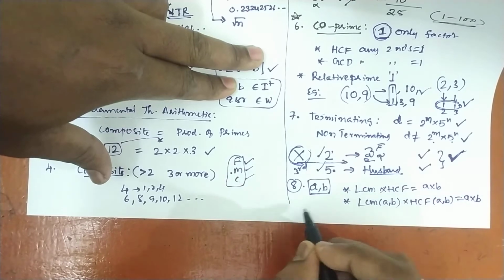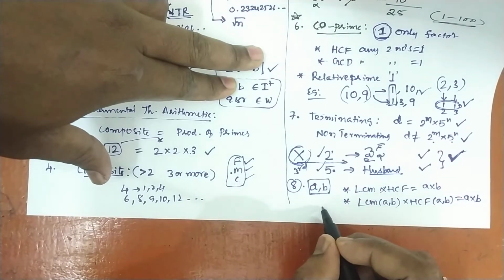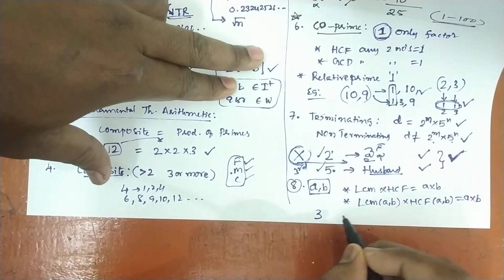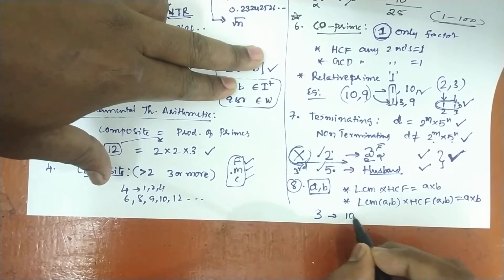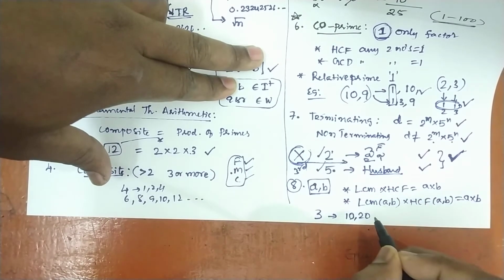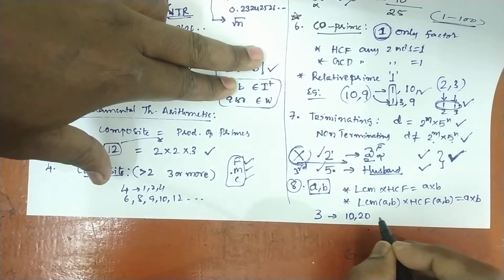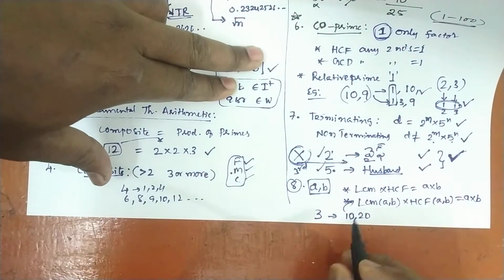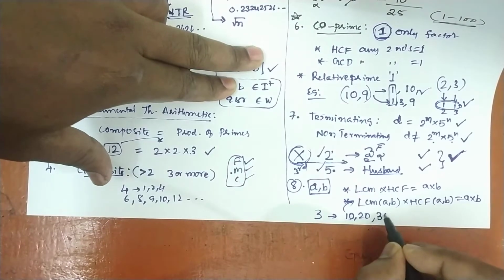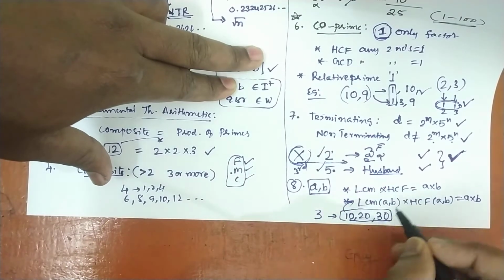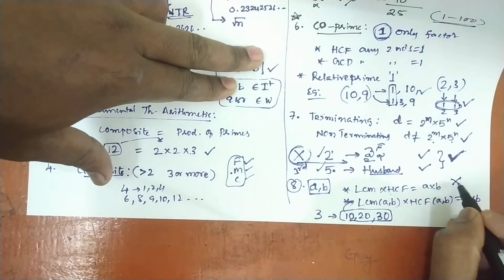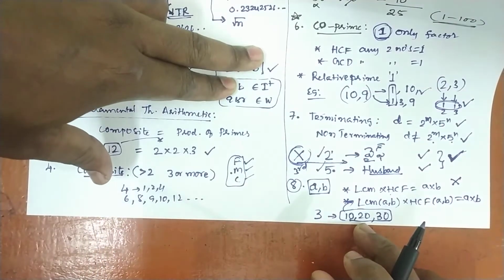Remember one important point: this formula is not applicable when there are three or more numbers. If I want to calculate HCF and LCM of 10 comma 20, I can use this formula nicely. But if I have 10, 20, 30, then I cannot use the formula. This formula is not possible when there are more than two numbers.